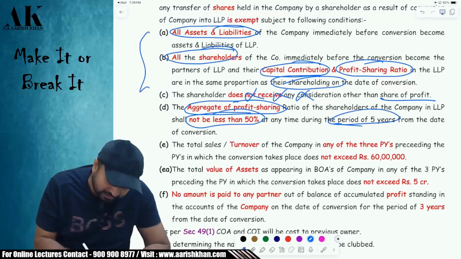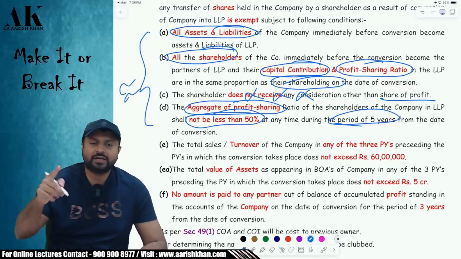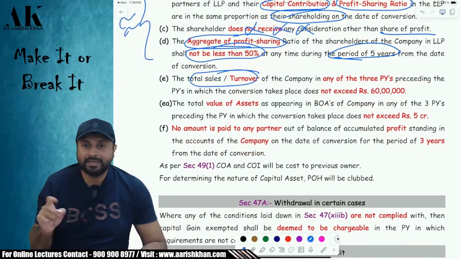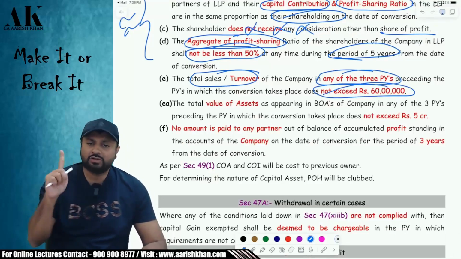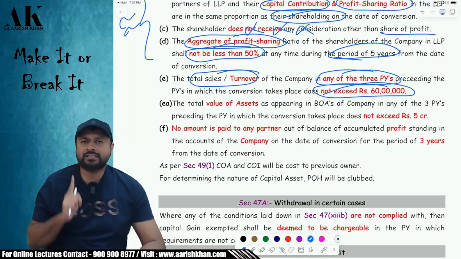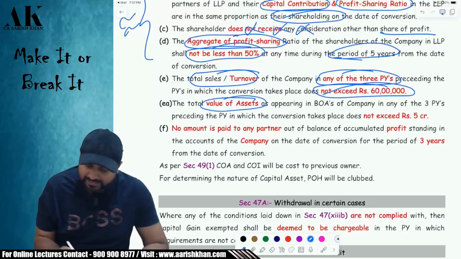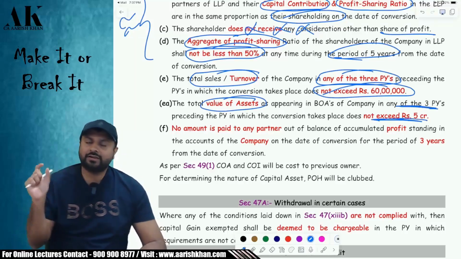The first four conditions are similar to the previous provision. The fifth, sixth and seventh conditions are new. Fifth condition, the turnover or the sale of the company in the last 3 years should not exceed 60 lakh rupees. In any of the 3 years, it should not be 60 lakhs. If in any of the 3 years it is more than 60 lakhs, this condition is violated. Okay. The total book value of the assets of the company in any of the 3 years does not exceed 5 crores. It should not exceed 5 crore even for a moment.